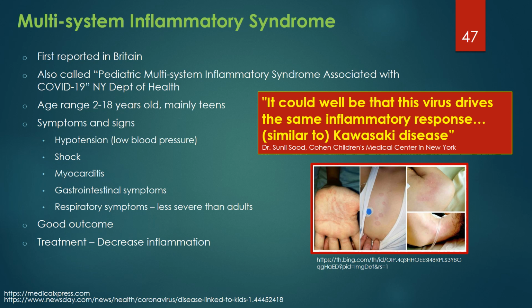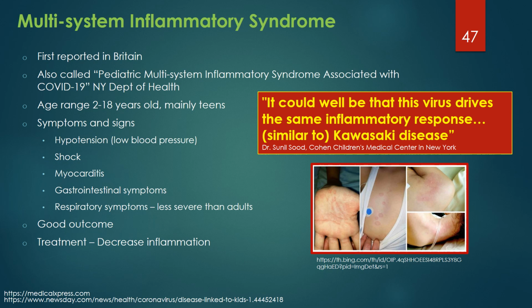Patients often present with a sudden drop of blood pressure or shock and myocarditis that results in a sudden decrease in heart muscle function. Along with myocarditis, they also manifest gastrointestinal and respiratory symptoms. Respiratory symptoms are generally not as dramatic or severe as those seen in adults with severe COVID-19. Generally, the patients have had favorable outcomes, though some needed intensive care.